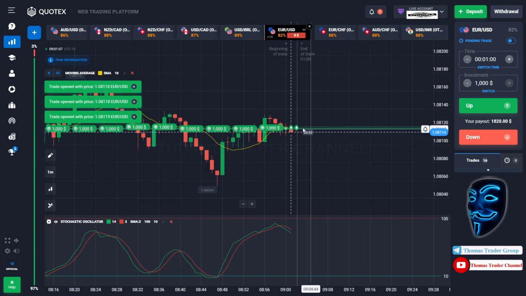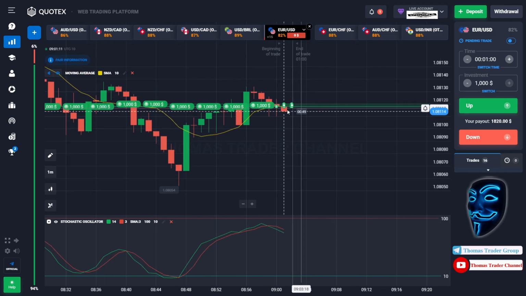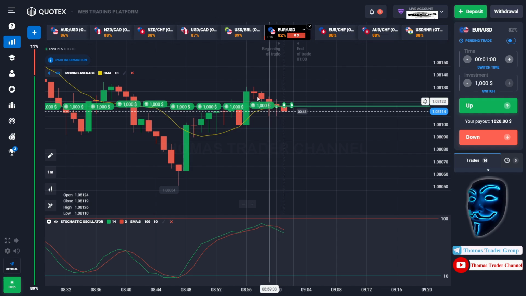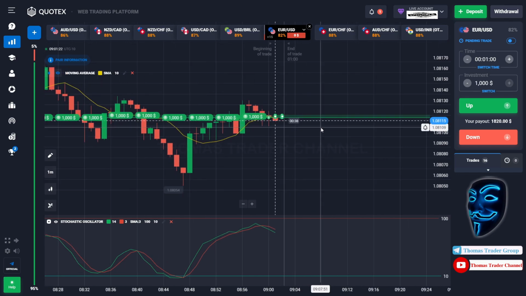As you can see, the market is still touching the moving average line. I'm sure that it will still make a rebound. And over here, as you can see, there is a lower shadow candle. Means that the market tries to go down, but it has not enough power because the bullish trend is stronger than the bearish trend. Let's prove it and let's wait till the end of our trade.